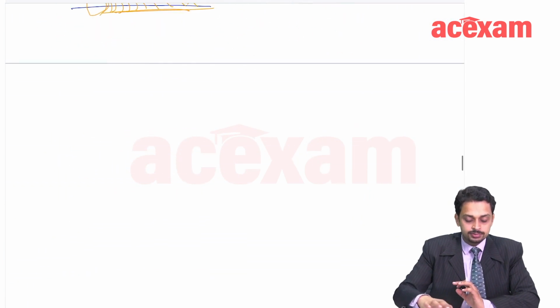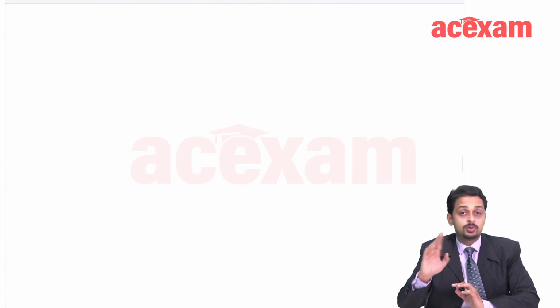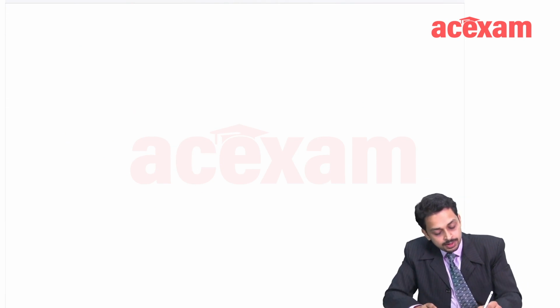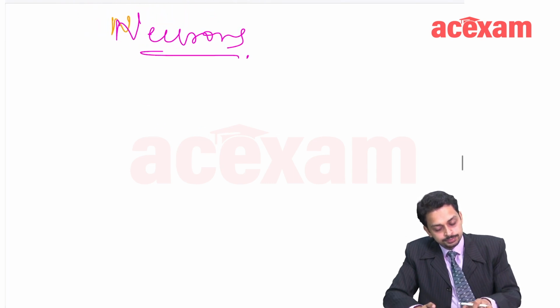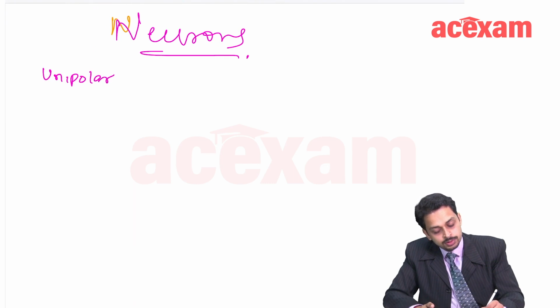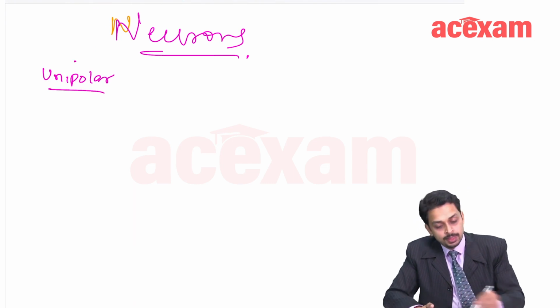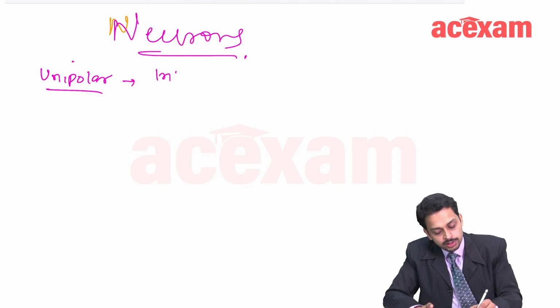Let us now talk of the types of neurons, because there are multiple questions again from them. The first type of neuron is unipolar neuron. Unipolar neurons are found in invertebrates.